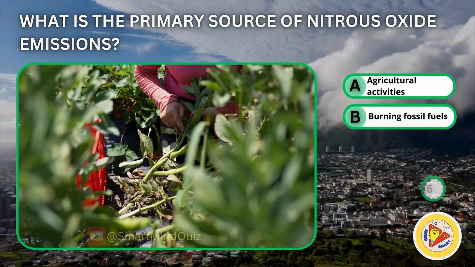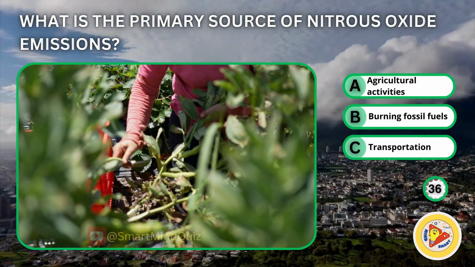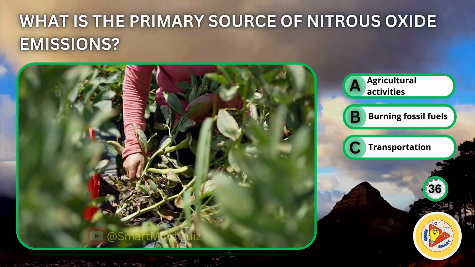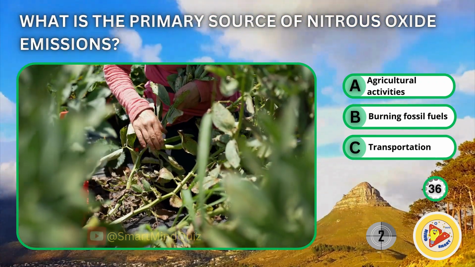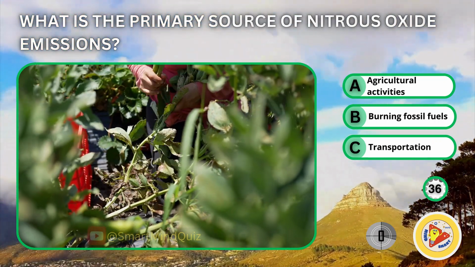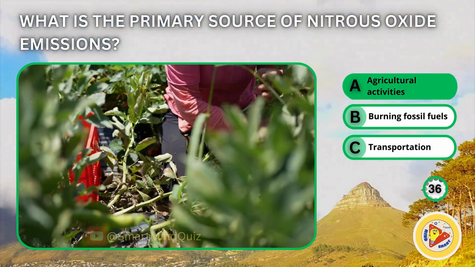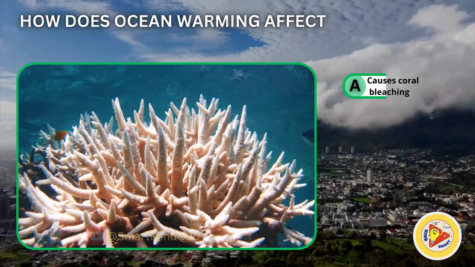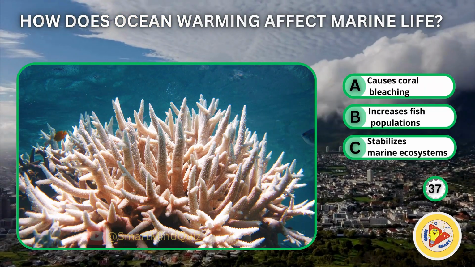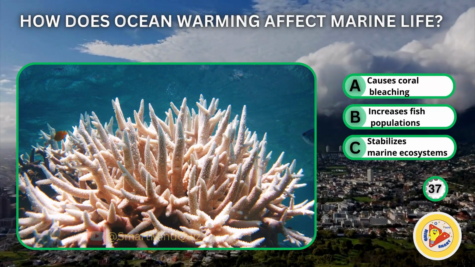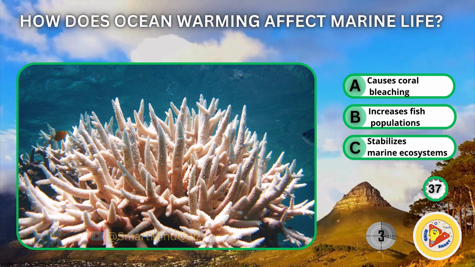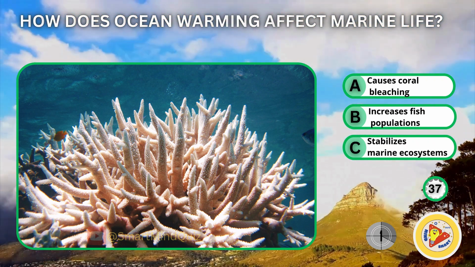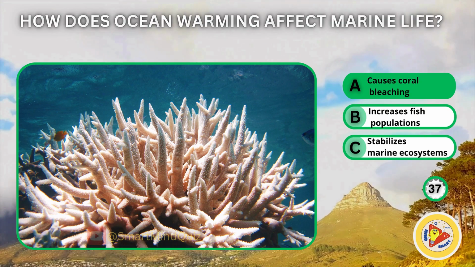What is the primary source of nitrous oxide emissions? Agricultural activities, burning fossil fuels, transportation. Agricultural activities. How does ocean warming affect marine life? Causes coral bleaching, increases fish populations, stabilizes marine ecosystems. Causes coral bleaching.